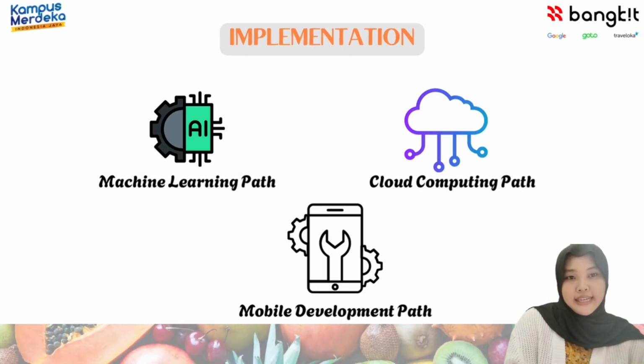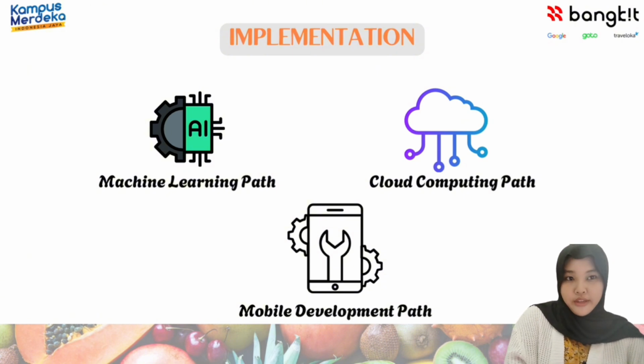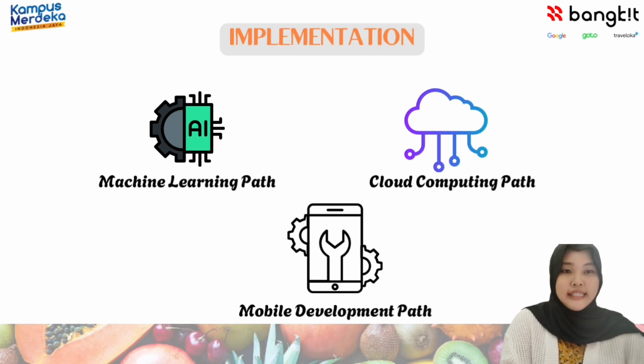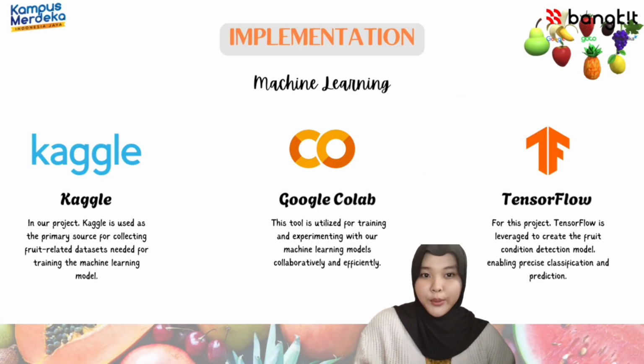Okay guys, here we will discuss the implementation part. Here we will discuss the implementation of the three learning paths. Namely, the first is machine learning, the second is cloud computing, and the last is mobile development. Okay, we enter the first discussion, which is the implementation by the machine learning learning path.